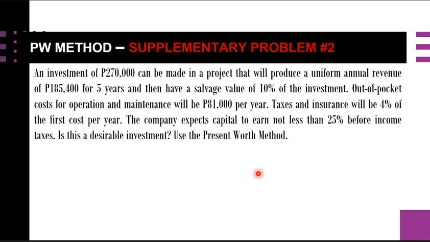So here we have identified our first cost, which is 270,000 pesos. We have this uniform annual revenue of 185,400 pesos for 5 years, and a salvage value of 10% of our first cost. We also have the out-of-pocket operation and maintenance, which is our cash outflow of 81,000 per year. We have also the taxes and insurance, which is 4% of the first cost. So for our solution, we need to draw the cash flow diagram again, as shown in figure 2.